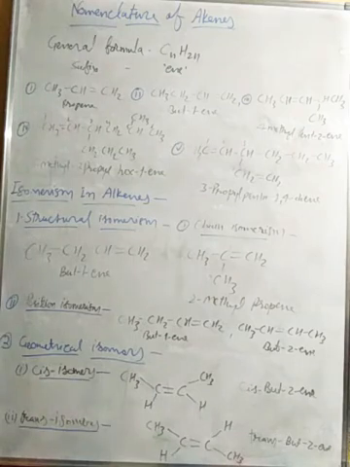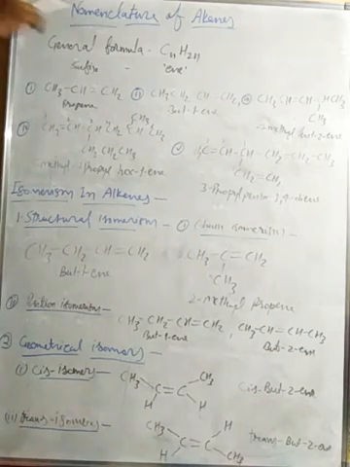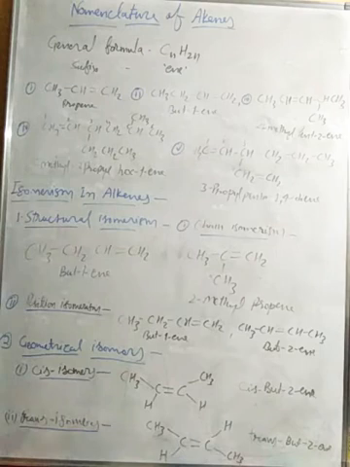Today's topic is nomenclature of alkene, or we can also say IUPAC naming of alkene. Alkenes are also hydrocarbons, so we need naming. IUPAC is a perfect naming system, universal and acceptable all over the world. So that is called the nomenclature of alkene, or we can also say IUPAC naming of alkene.